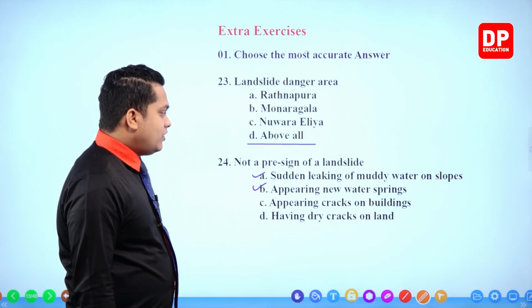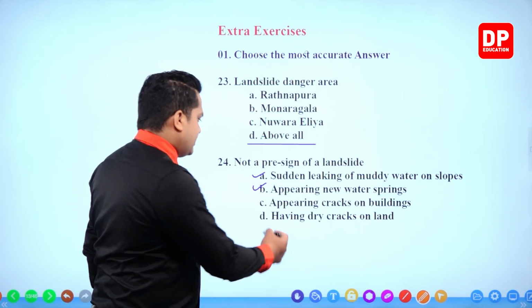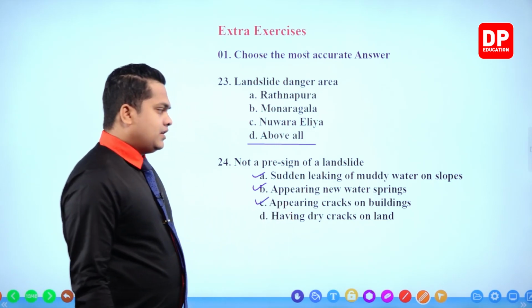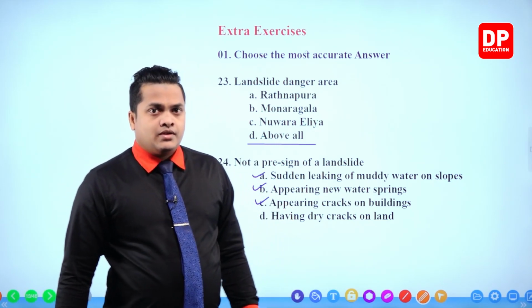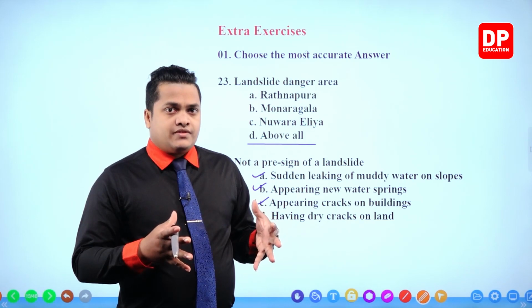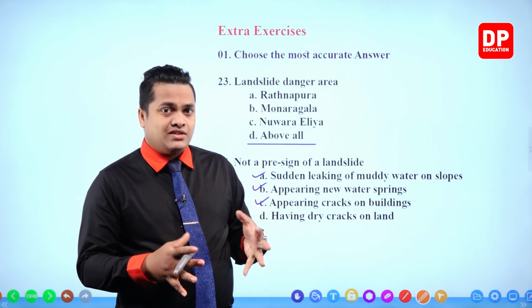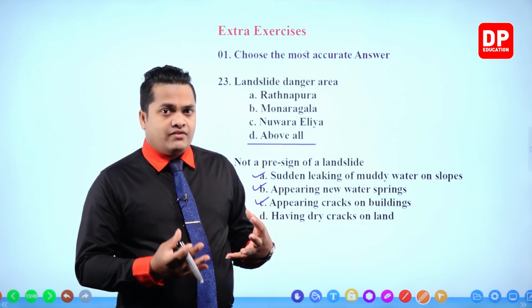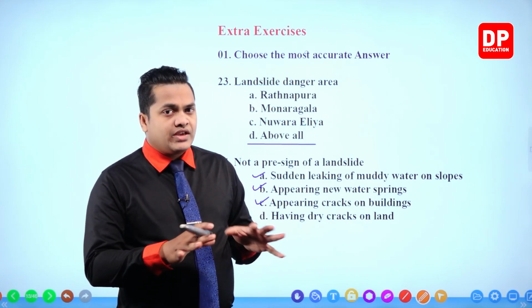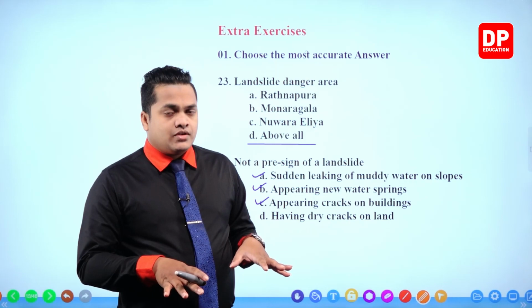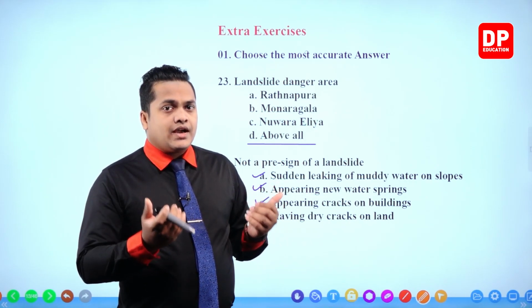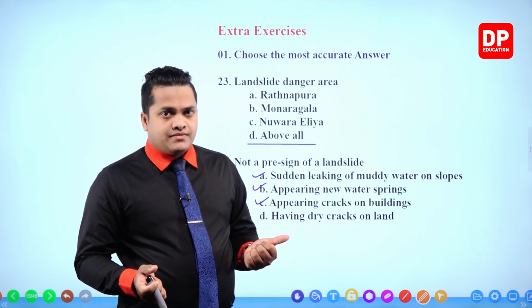Appearing cracks on the buildings, that is also correct. Right? Now, because of losing soil, the soil will definitely go down during a landslide. So in that case, there can be cracks on the buildings.